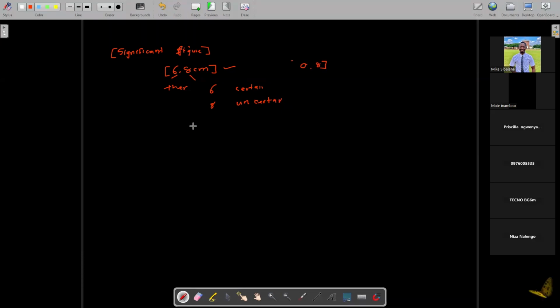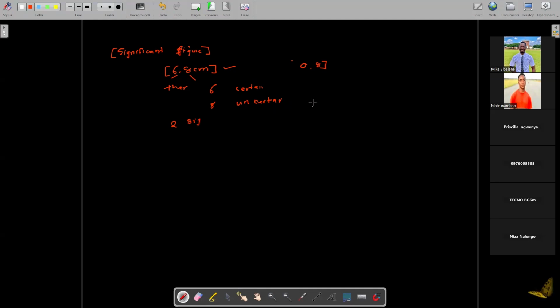So those two digits are known with certainty. The first digit and the second digit are called the significant figures. So if you look at 6.8, it means that it has two significant figures.